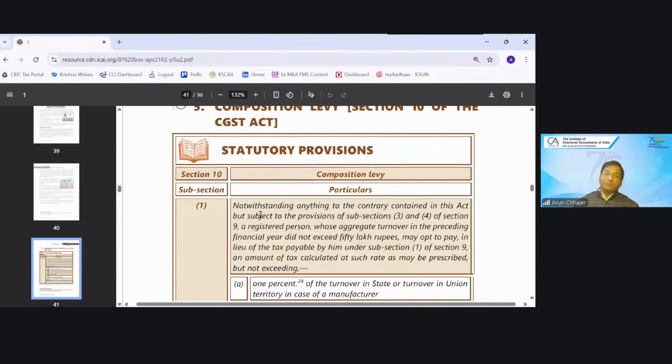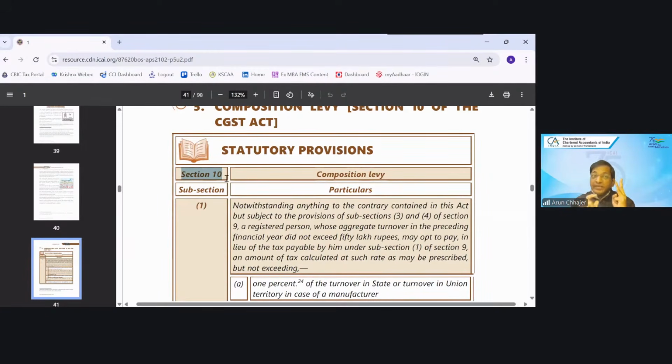In case of composition levy, there are three categories of persons eligible under section 10 subsection 1. First is trader, second is manufacturer, third is restaurant. If they have opted for composition, they can provide services up to what amount?